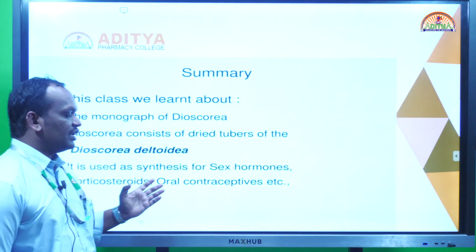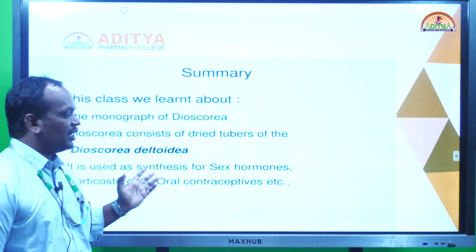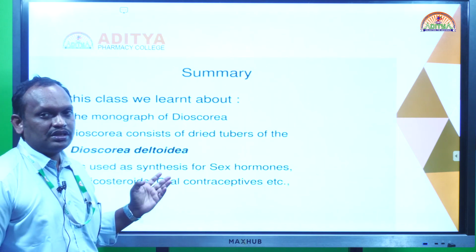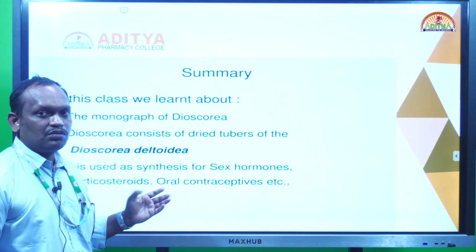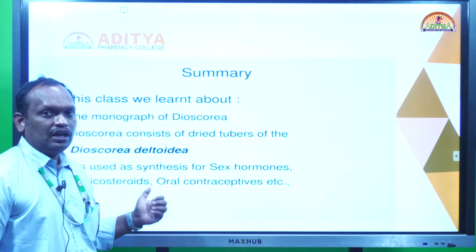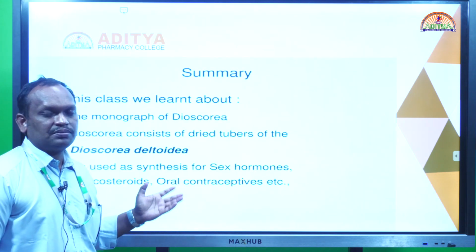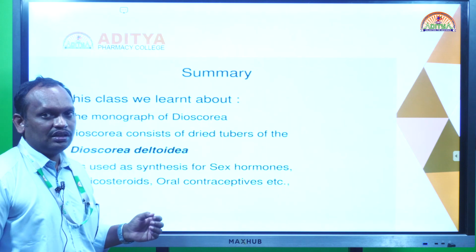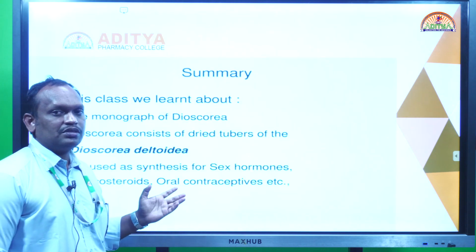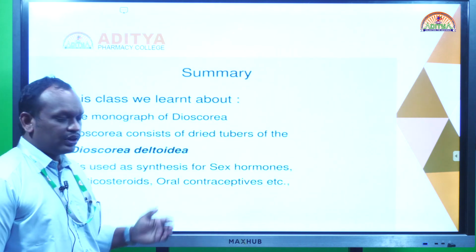Summary. So Dioscorea deltoides is the biological source of this plant. What is the use of Dioscorea? It is used to synthesize various sex hormones and corticosteroidal hormones, and it is also used in the treatment of rheumatoid arthritis. What type of chemical constituent is present in Dioscorea? It is a steroidal saponin glycoside, diosgenin, which is the aglycone moiety of Dioscorea.